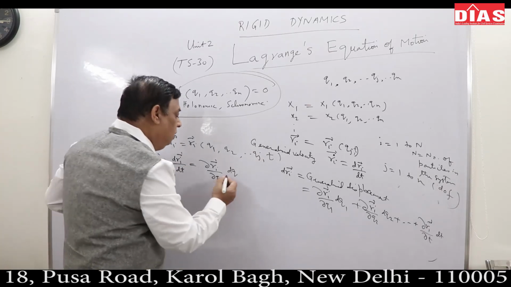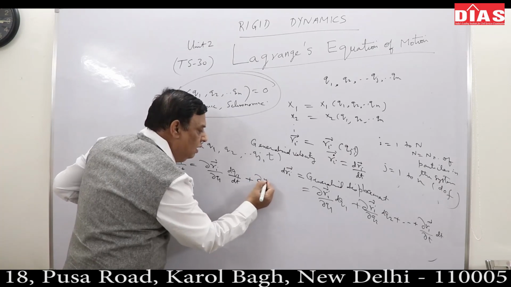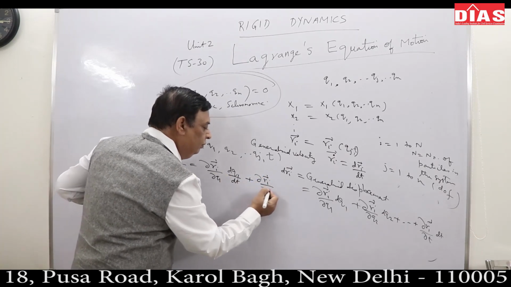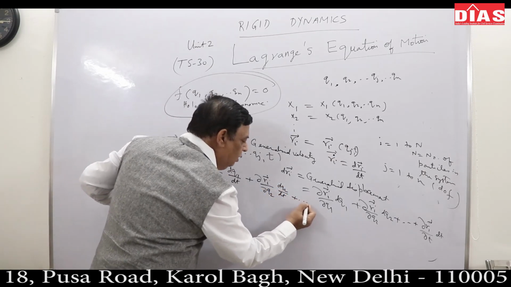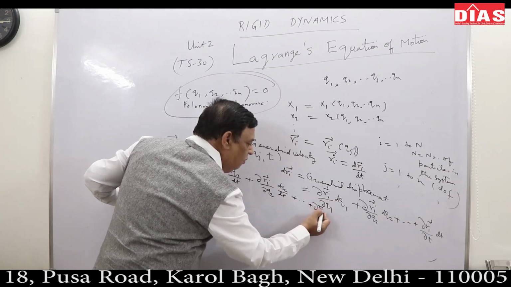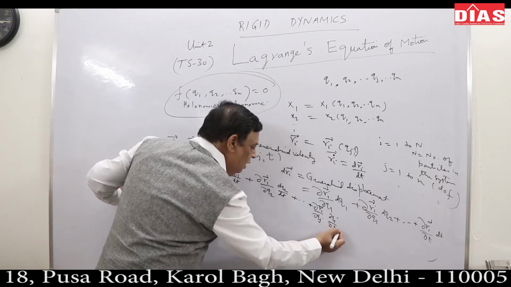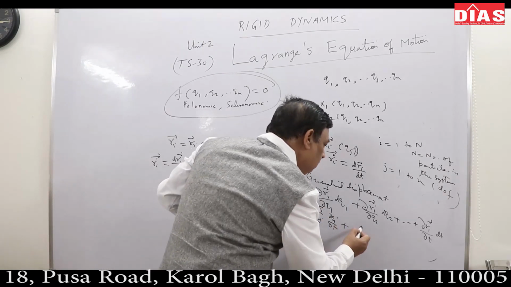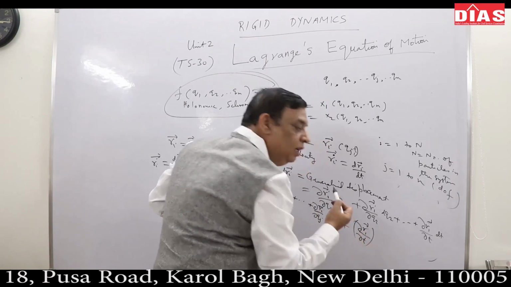So what will it become? Del ri upon del q1 dq1 by dt plus del ri upon del q2 dq2 upon dt plus, generally, del ri upon del qj dqj upon dt plus, last, del ri upon del t.